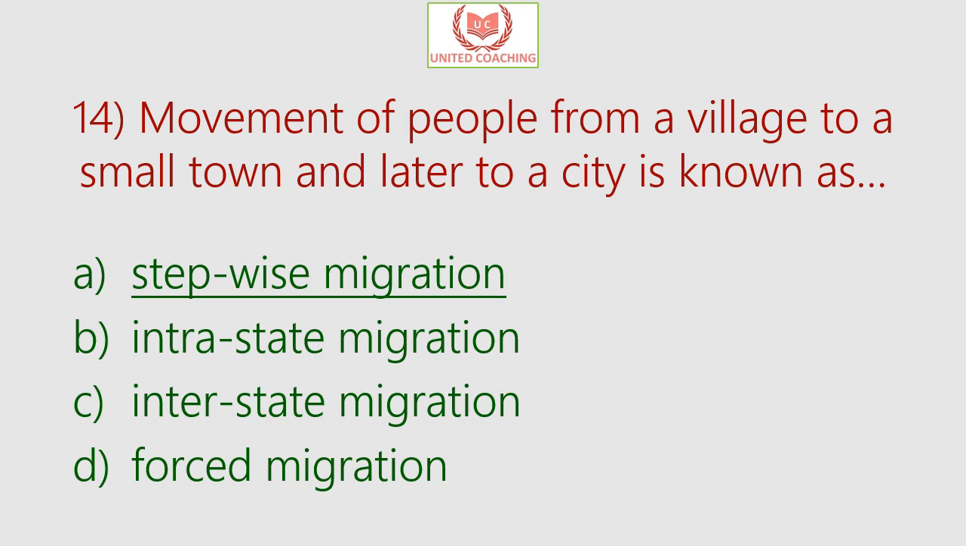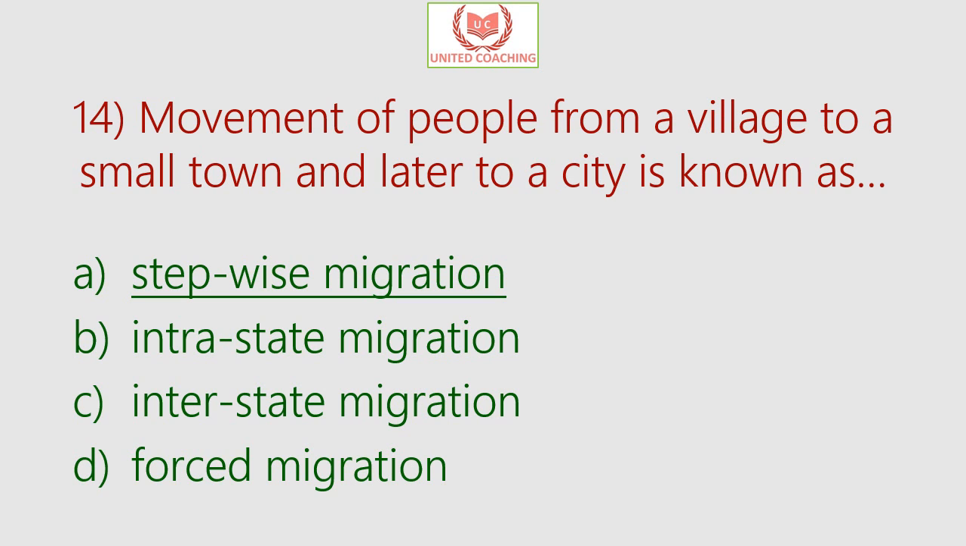Stepwise migration is a series of movements shifting people from villages to small towns and then to the cities. And intrastate migration is the movement of population within the state, and interstate migration is the movement of population beyond the boundaries of the state. That means outside the state. And forced migration refers to the movement that refugees or migrants make, and these can be either within their country or between countries after being displaced from their homeland. So over here the answer is stepwise migration is the movement of people from village to town and then later on to the city.